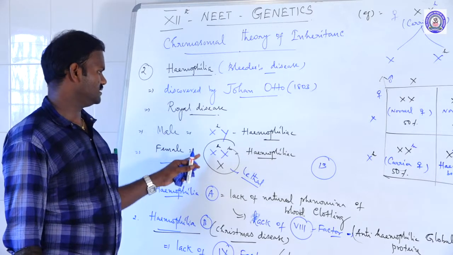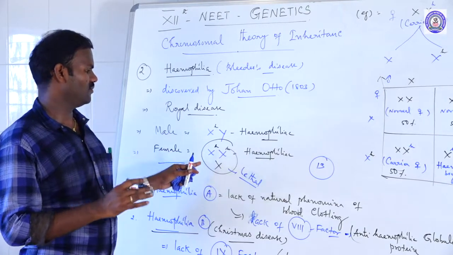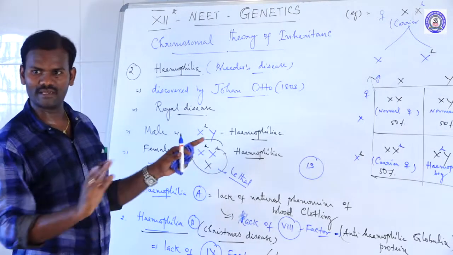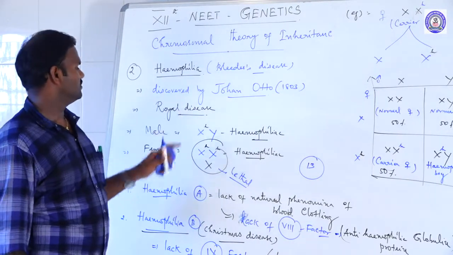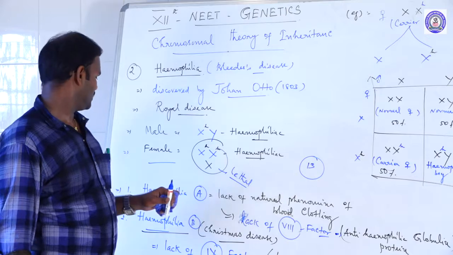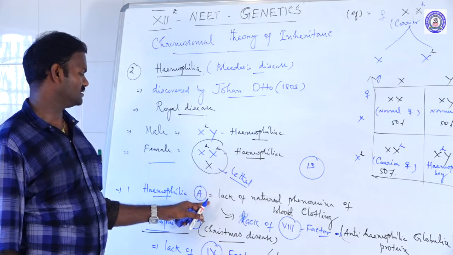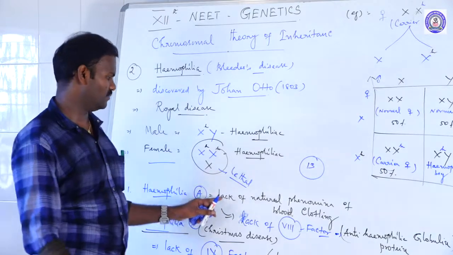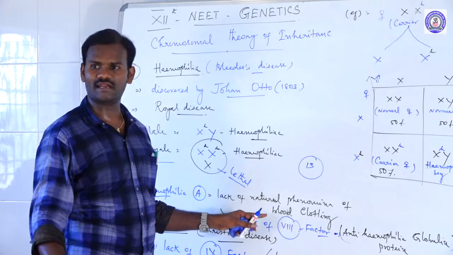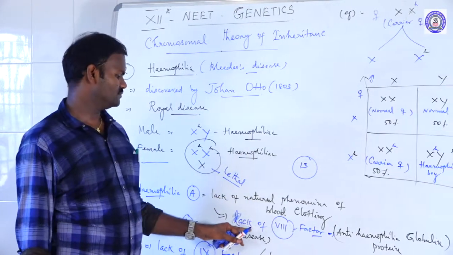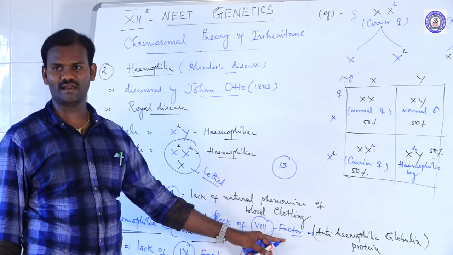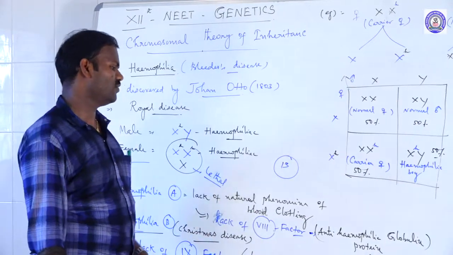The conditions for hemophilic male and female are like in color blindness, the same pattern. Both are sex-linked inheritance. There are two types: hemophilia A and hemophilia B. In hemophilia A, persons lack natural blood clotting due to the absence of the eighth factor, nothing but anti-hemophilic globulin.